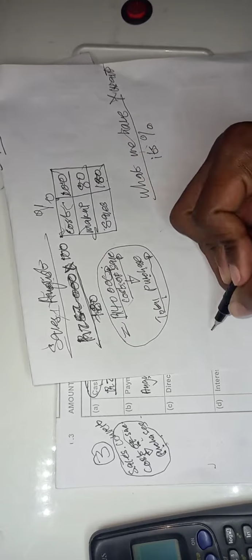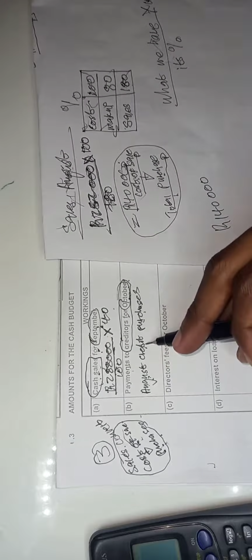We're going to take our total purchases of 140,000 and turn it into August credit purchases. Remember, we purchased in August and we're going to pay in October, which is 2 months. Creditors are paid 2 months after.